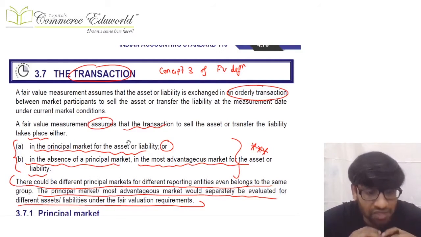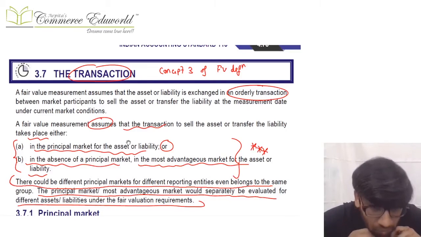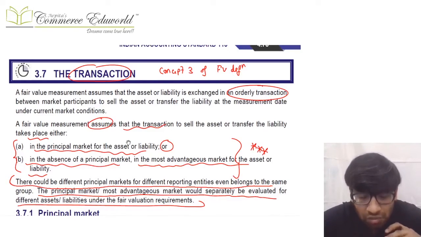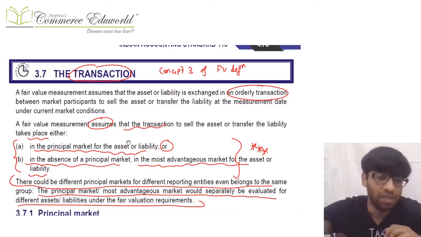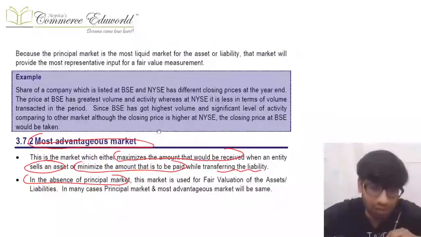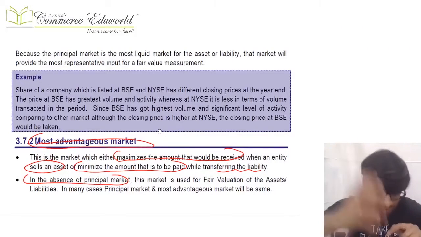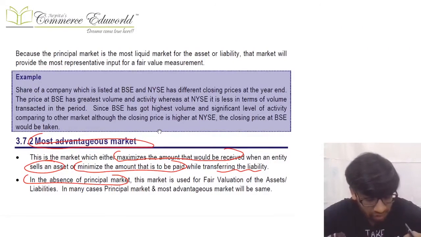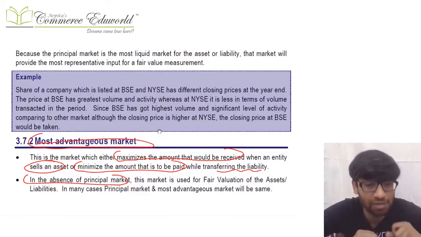But many a time it happens that you don't get the principal market. There is no principal market. If there is no principal market, then what do you need to do? Then you need to search for something known as the most advantageous market and then take the price of that orderly transaction from the most advantageous market. Okay. Now, what do you mean by most advantageous market? For calculation of the most advantageous market, what will you do? If there's an asset, then you try to maximize the amount that will be received on selling the asset. If there's a liability, you will try to minimize the amount paid on transfer of that liability. This market will be the most advantageous market.